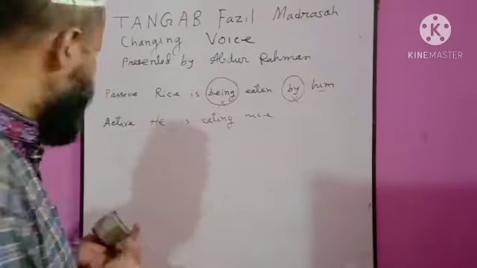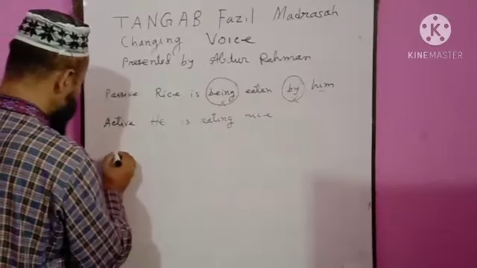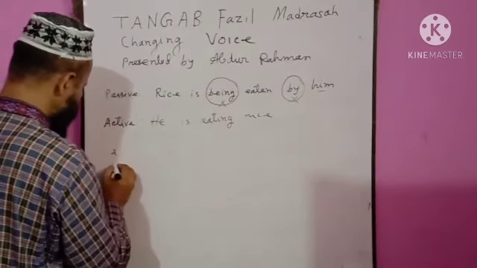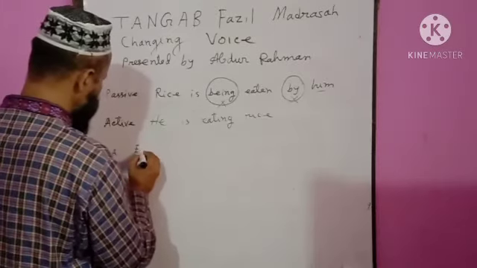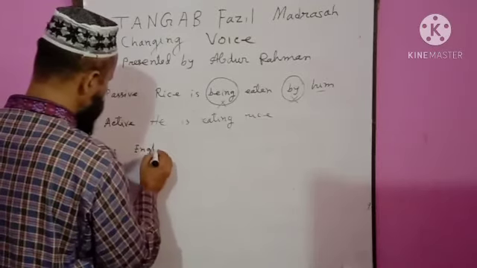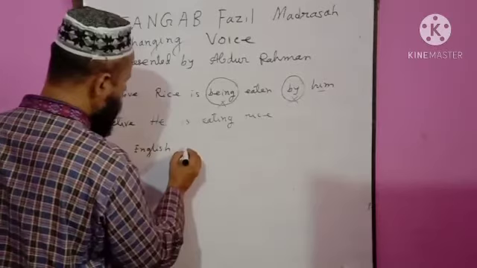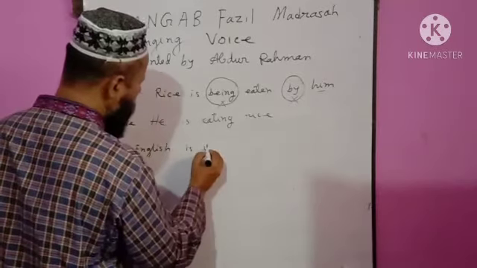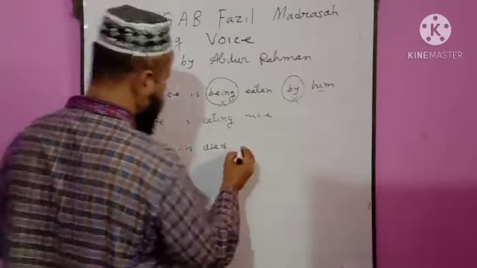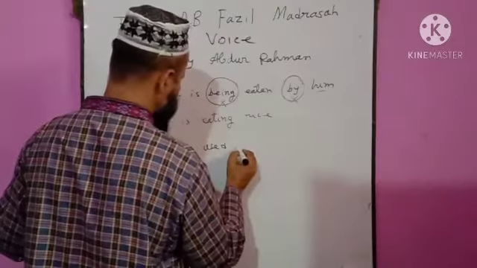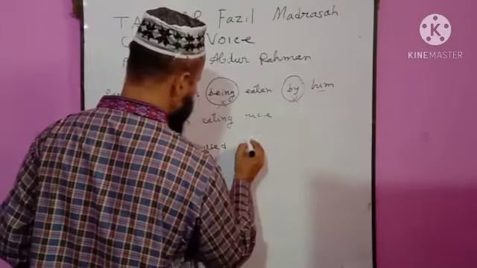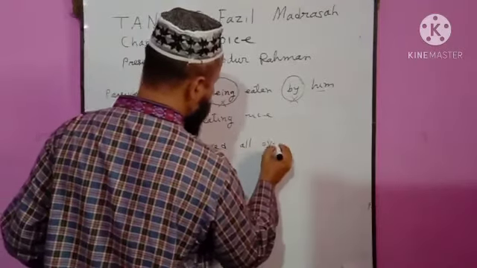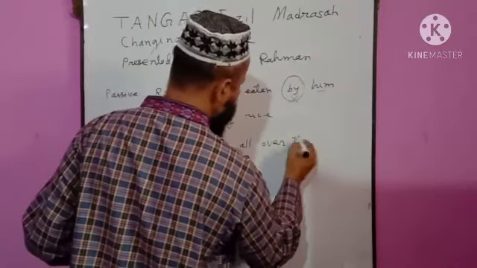Another example. Active and passive. English is used all over the world.